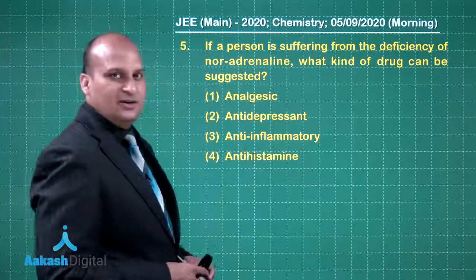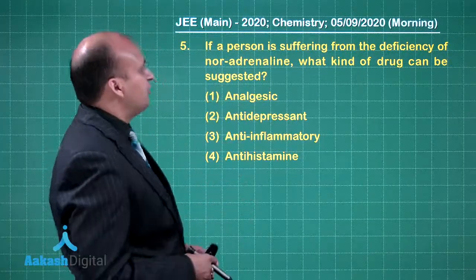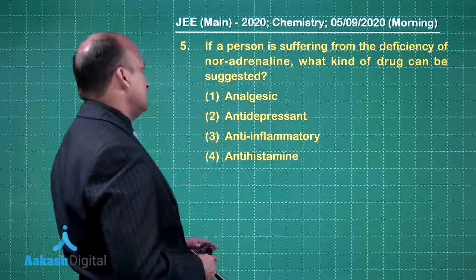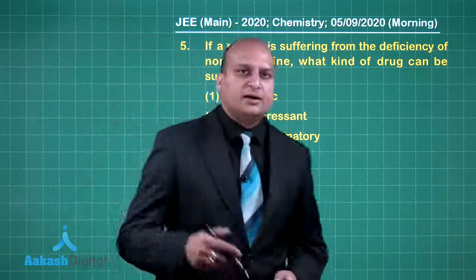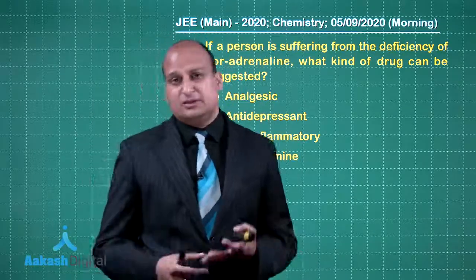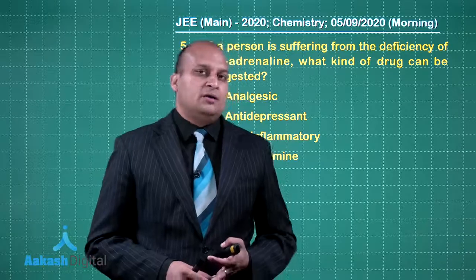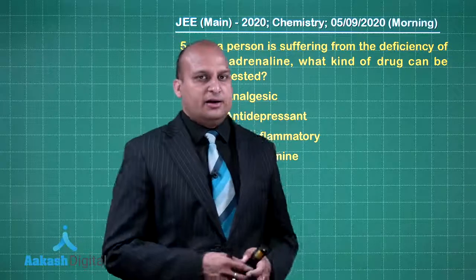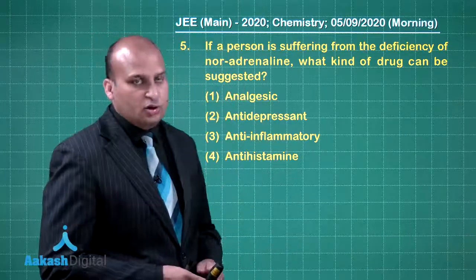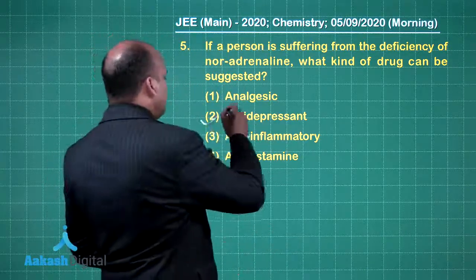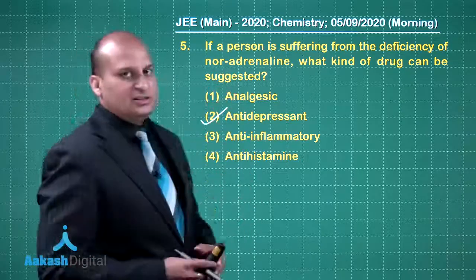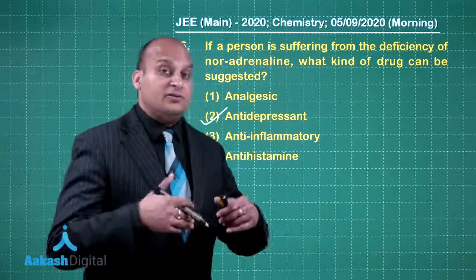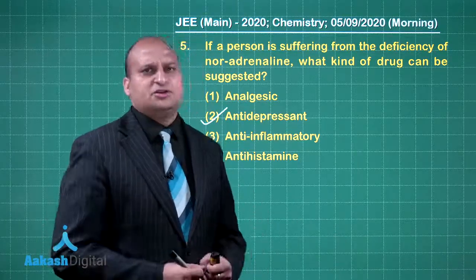Let's look at question number 5. If a person is suffering from the deficiency of noradrenaline, what kind of drug can be suggested? See, noradrenaline is basically an organic compound in the brain which basically stimulates the hormones, which basically rush the adrenaline in our body whenever we are excited. But over here, there is a deficiency of this. So what we have to do? We have to give an antidepressant drug so that this deficiency can be overcome and the person has a good feeling. He is not feeling depressed. Some adrenaline rush is there, right?